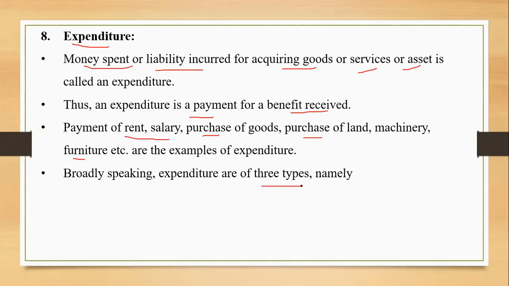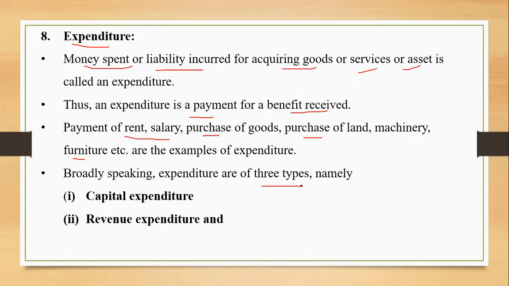Expenditure is basically classified into three types. Very commonly known two, the third one is a kind of a hidden term, right? Let us see that. One is capital expenditure. This is known to us. And second is revenue expenditure. Capital expenditure, can you give me some examples? Sir, capital expenditure examples can be machinery, which increases the business efficiency. Yes. Like machinery can increase the efficiency of the business. It allows the business to earn more profit, which helps us to generate the income. So those are the capital expenditures. Basically, the amount that we spend for purchase of an asset will be treated as a capital expenditure.